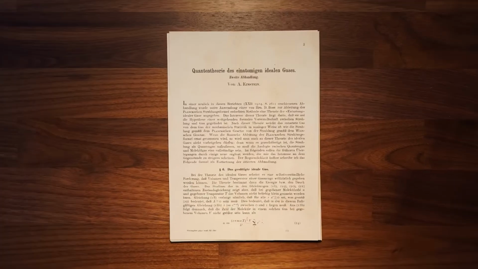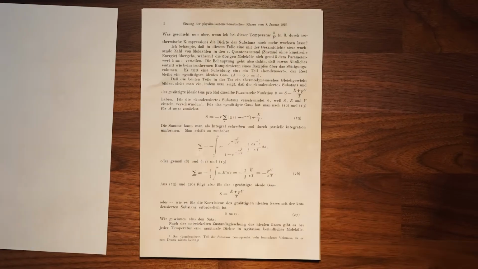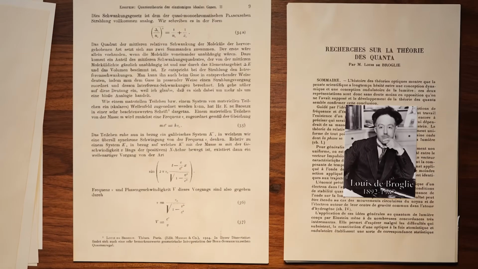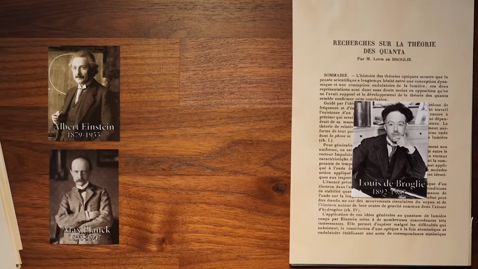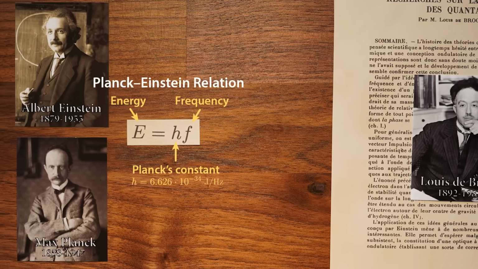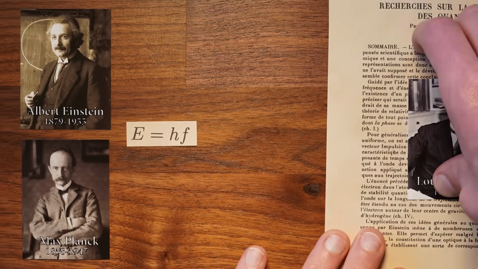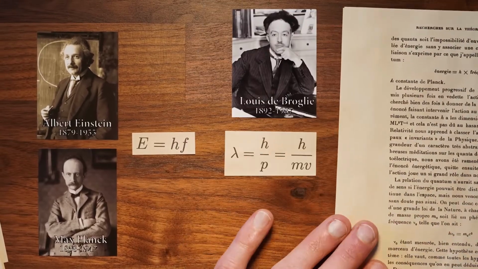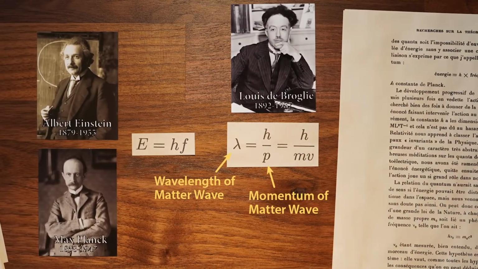In 1925, Einstein published this paper, where he referenced a recent PhD thesis from an obscure Frenchman named Louis de Broglie. 20 years before, in 1905, Einstein and Max Planck famously showed that light comes in discrete packets that we now call photons, and that the energy of each photon is related to its frequency by Planck's constant. In his thesis, de Broglie showed that if he treated matter not as discrete particles, but instead as waves, and extended the Planck-Einstein relation to these matter waves, he could accurately predict the behavior of the hydrogen atom.